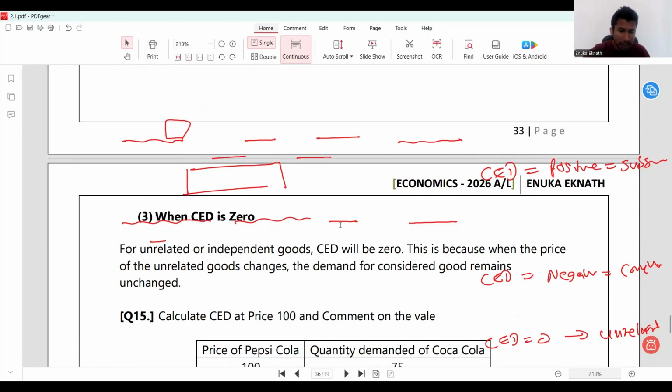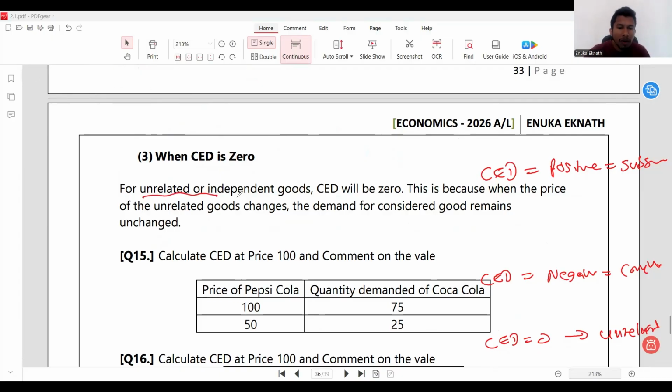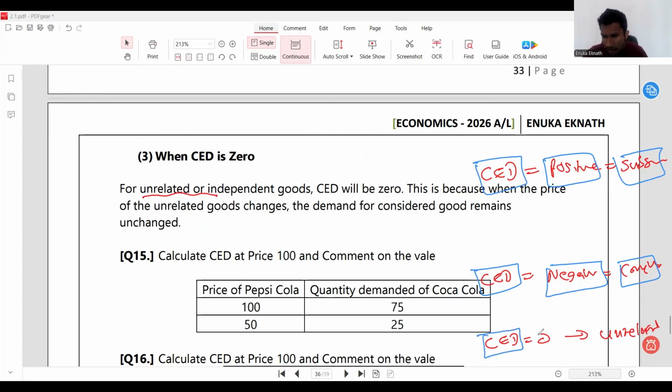And also, as I mentioned earlier, let me erase this part. You can read this now. It says, for unrelated or independent goods, CED will be 0. All right. So what is that once again? CED will be positive for substitute goods. CED will be negative for complementary goods. And CED will be 0 for unrelated or independent goods. So that is one thing.